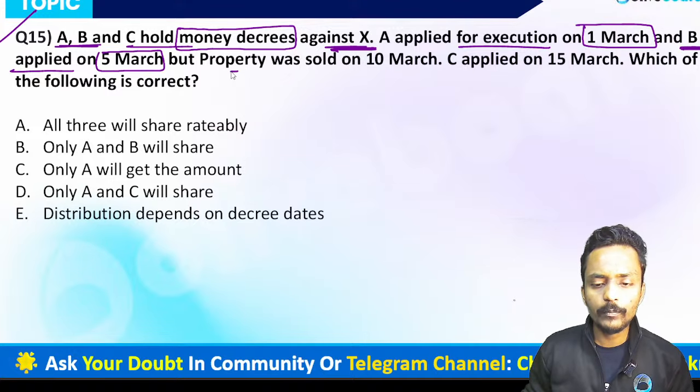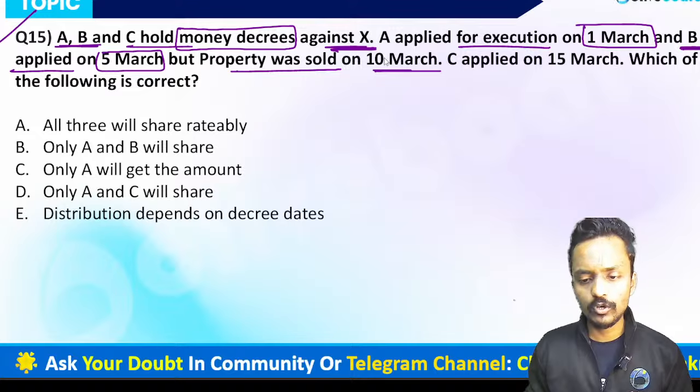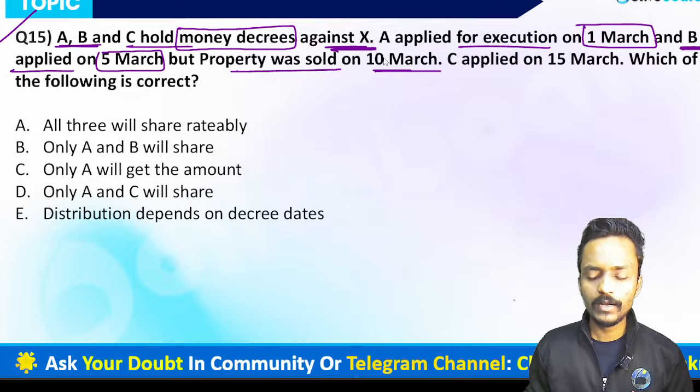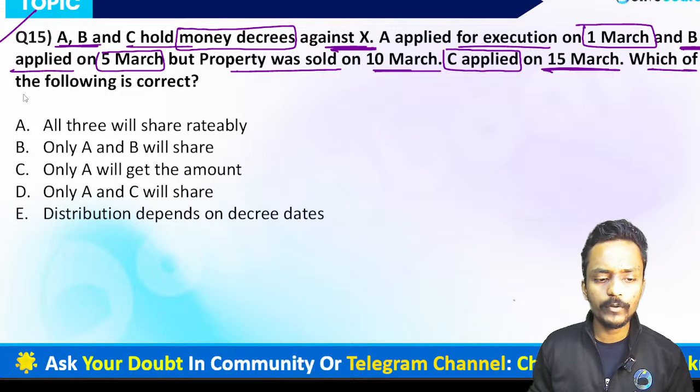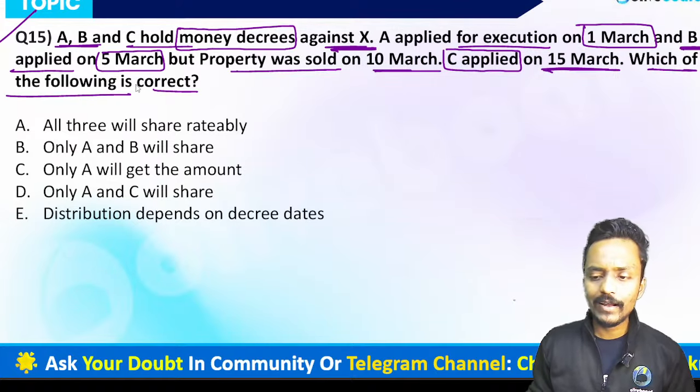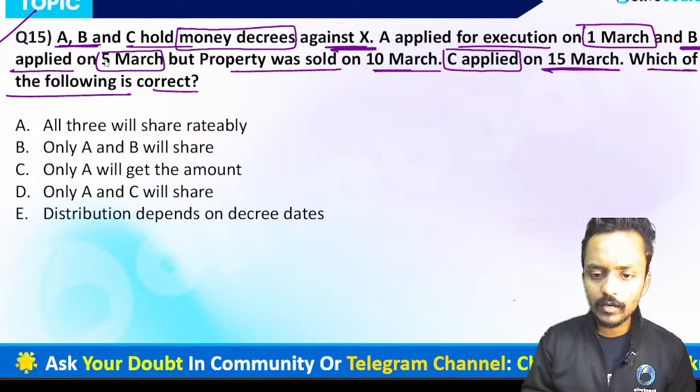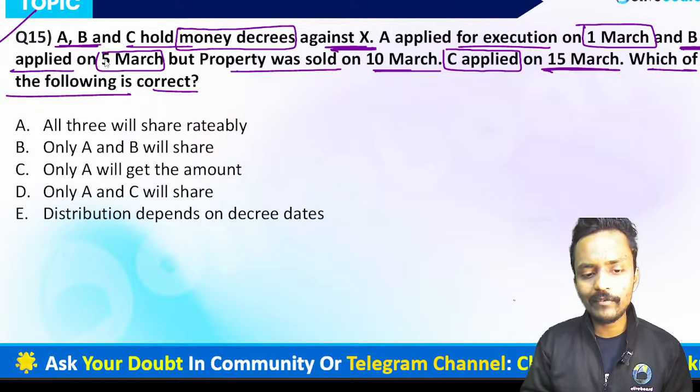The property was sold on 10th of March. But A and B applied for execution of the money decree on the 1st of March and the 5th of March. But C applied on what? C applied on 15th of March. Which of the following statements is correct, guys? Definitely, can I say the application is after confirming the sale? Yes. After the property has been sold, if you then apply for the money decree, you will not be eligible. You are not eligible if you delay in giving the application for the money decree.